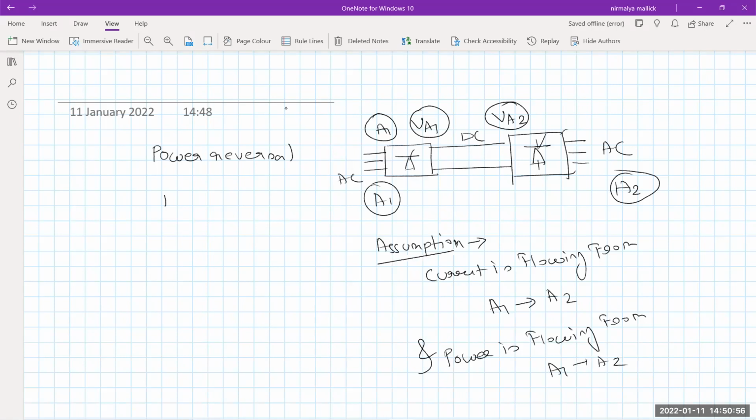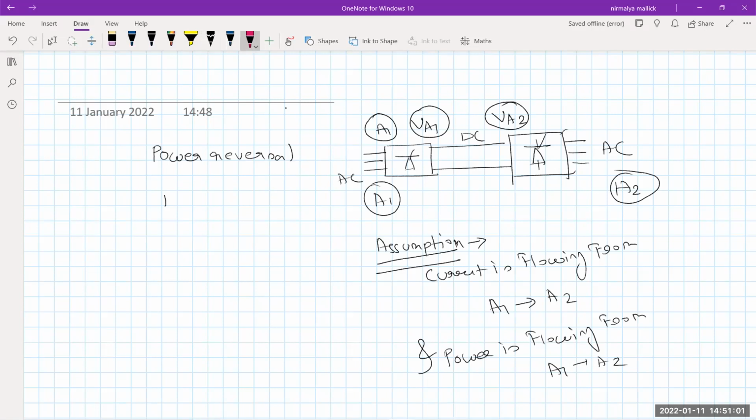So at first we have assumed this. This is just the assumption. That means the direction of current is this and the direction of power is this, from A1 to A2. Remember, this is just an assumption.